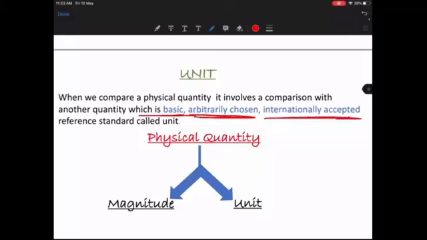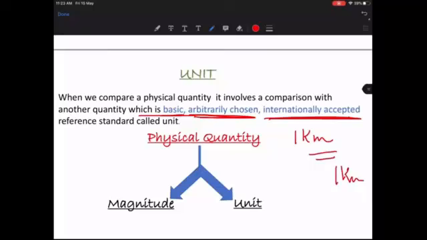Then it is internationally accepted. When we decide on a particular quantity, it has to be accepted by everyone. That's why 1 kilometer here in India is also going to be equal to 1 kilometer anywhere in the world.